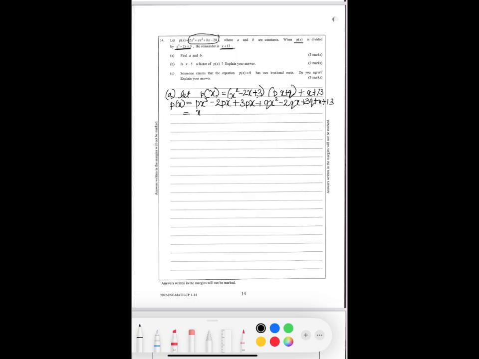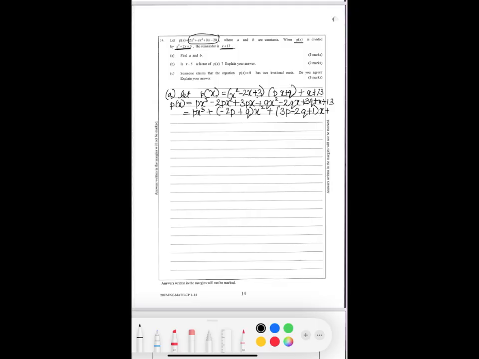For x cubed, there is no other x cubed term, so we can directly write Px cubed. Then plus x squared times minus 2P plus Q. Then with x only, 3P minus 2Q plus 1.